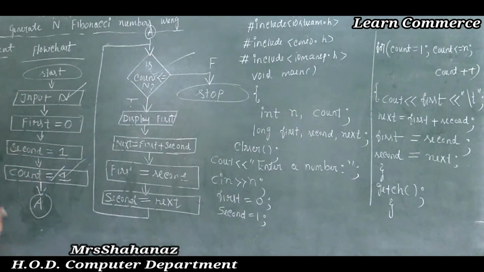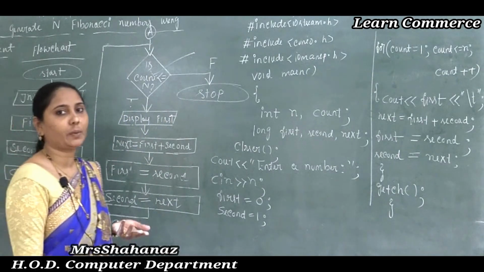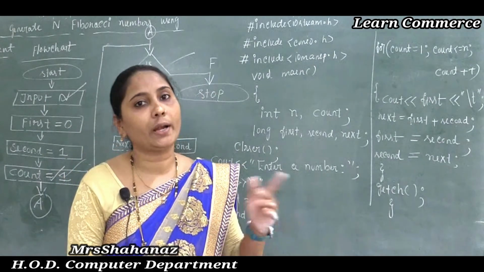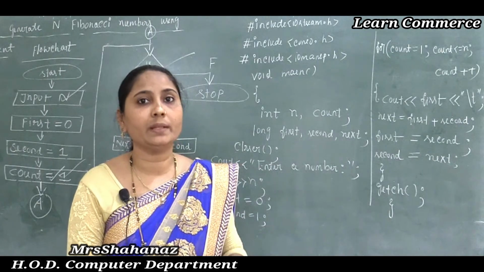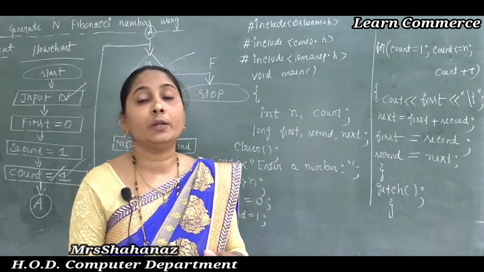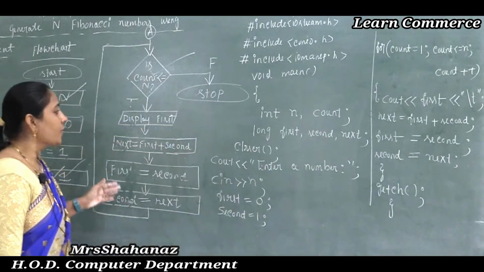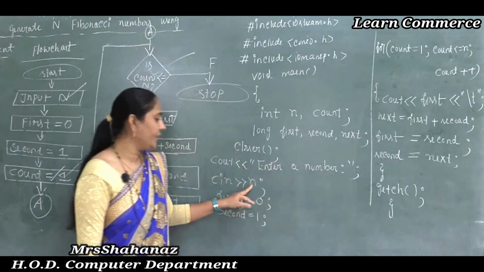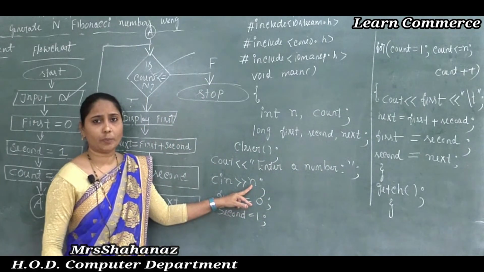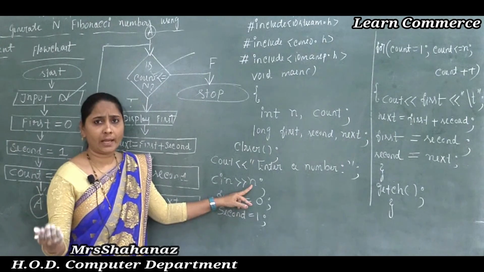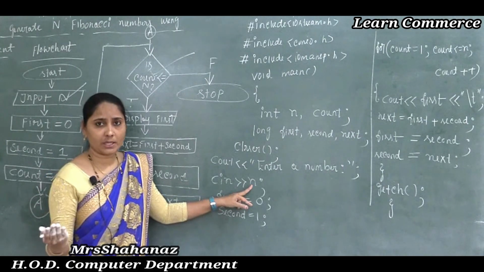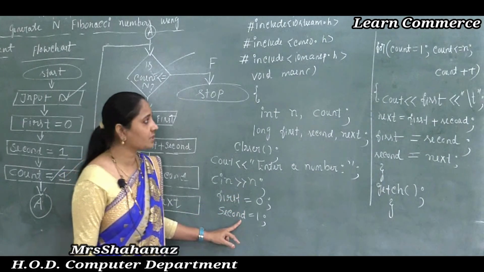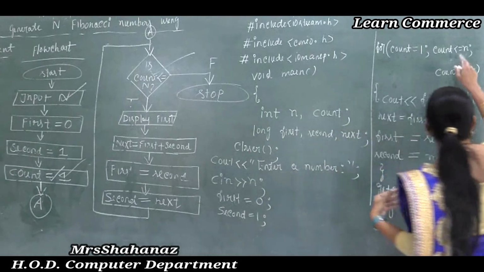That means first of all we need to take two numbers, and only then is it possible to display the next number. As we know, the first two numbers are 0 and 1, and by adding 0 and 1 it is possible to get the next number here. So first of all it is going to display Enter a number. We need to enter till where you want to make the calculation. Maybe 5 or 10, first 10 Fibonacci numbers, 10 in this case here. As we know the values of first and second here, and later it is going to make the calculation.